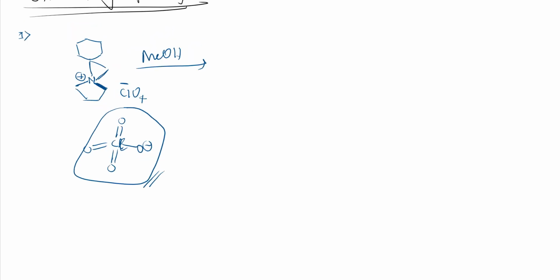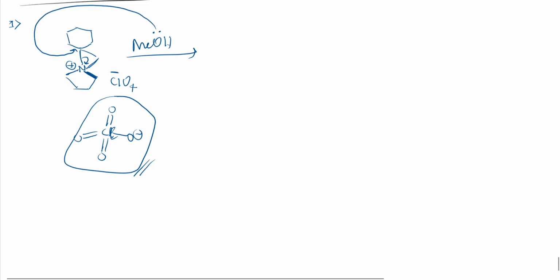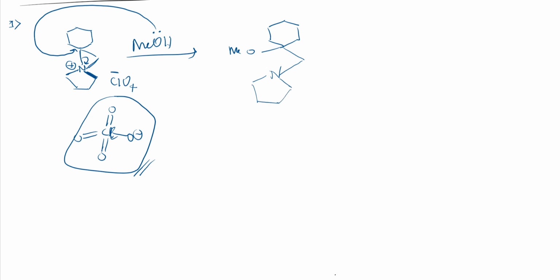Further, if I add methanol, so what happened, see here. This methanol will be having lone pairs, it will attack this carbon. As soon as it attacks, this bond will be broken and nitrogen gets that electron density and becomes neutral. So I'll get this structure. So here OMe will be there, and CH2, this nitrogen became neutral and it has a 5-membered ring. So total valency will be 3 and it has got its lone pair back. Like this it will do the reaction, right?